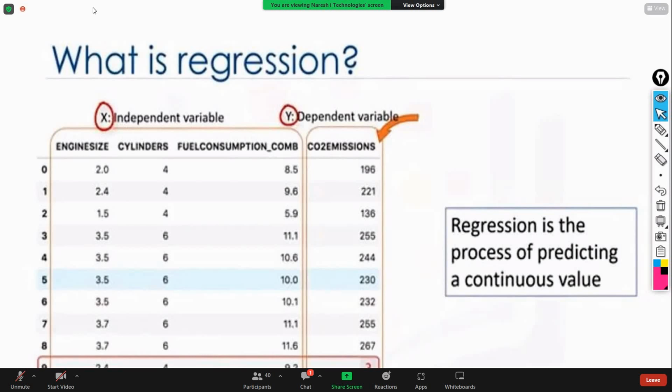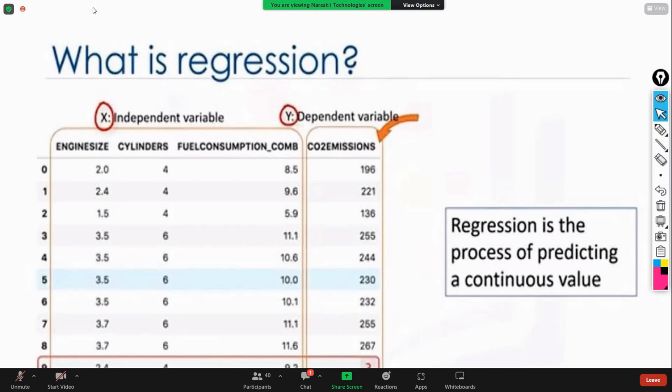Is that clear? So that is the reason we are reducing the collinearity. To reduce the collinearity, we are going to drop some of the variables. We are going to check whether there is any high correlation between the independent variables. If there is a high correlation, we are going to drop one of the variables. For example, let us assume engine size and cylinder. These both have very high correlation. I'm going to drop any one of them.